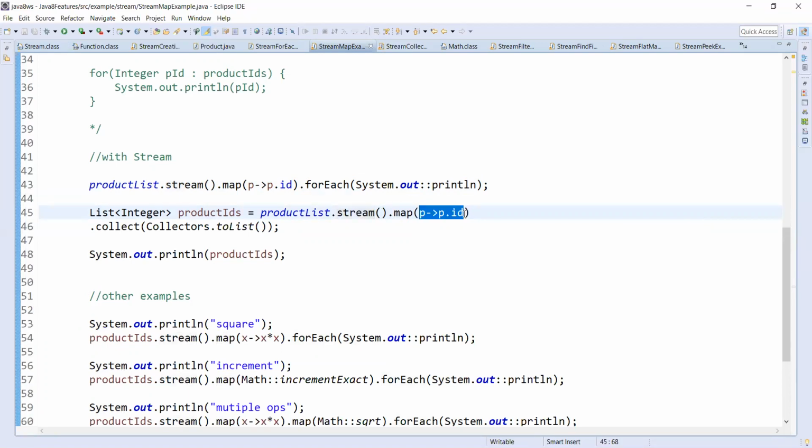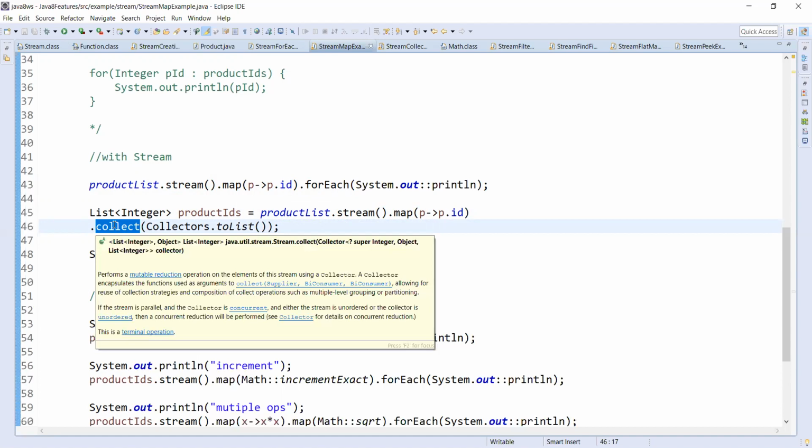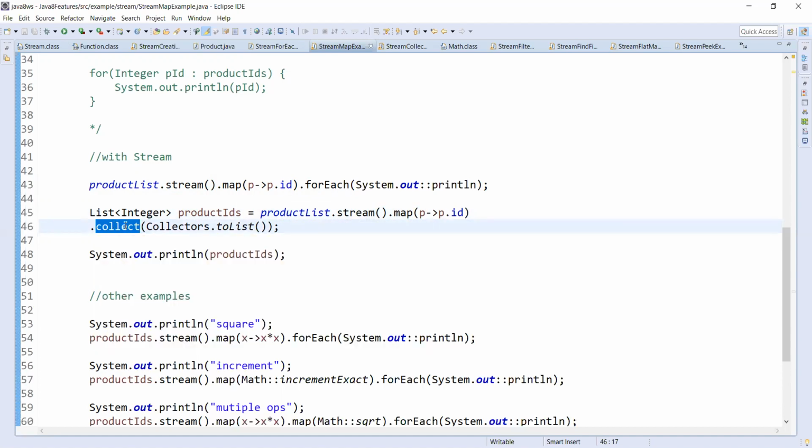So we are providing that functionality p.id and collecting them. From the stream we are collecting. We will see in the next example what the collect method is, but now I'm just saying we are trying to collect the newly created stream elements.